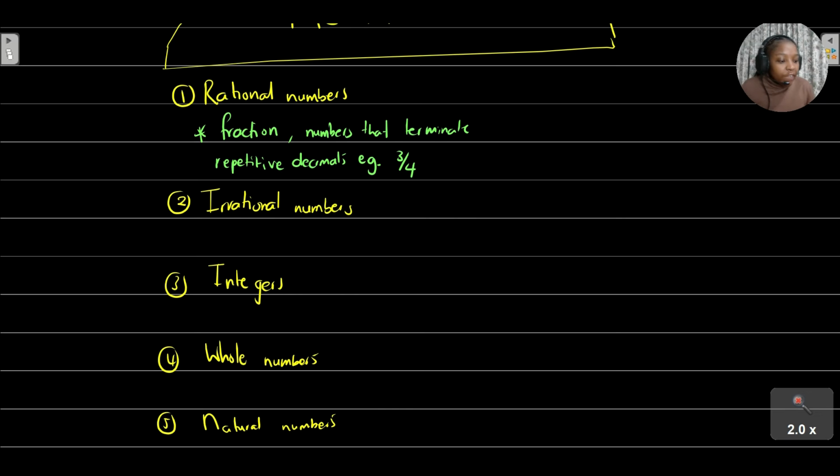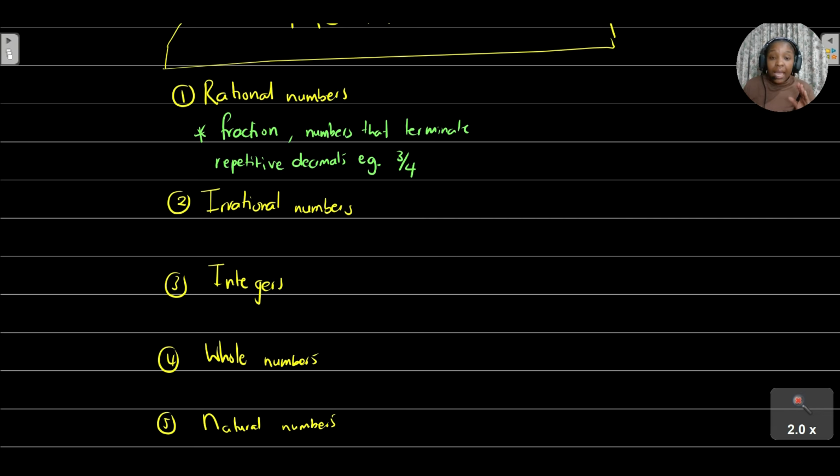If you check 3 over 4 on your calculator, you'll see that it gives us 0.75. So do you see that it's a number that terminates, and that 3 over 4, or that 0.75, is a value that can be written as a fraction? Good. Another example, 0.6.